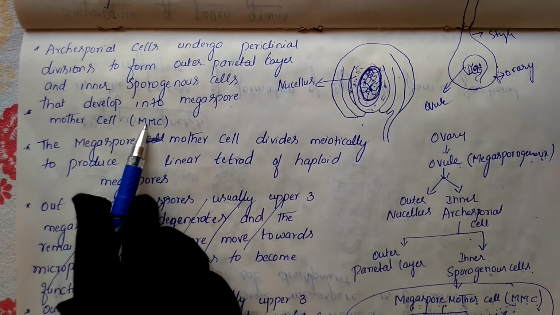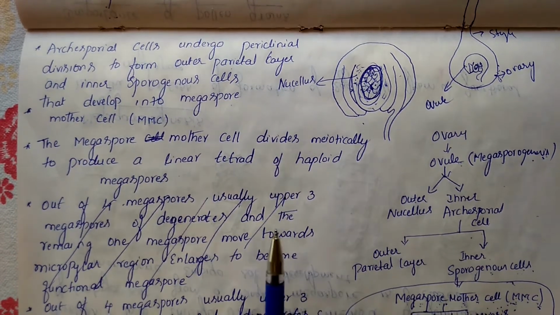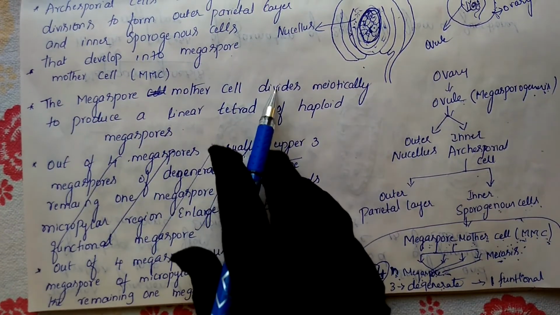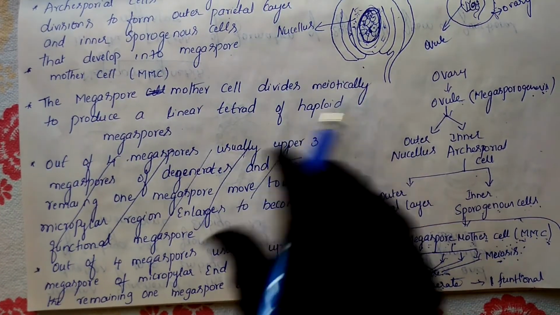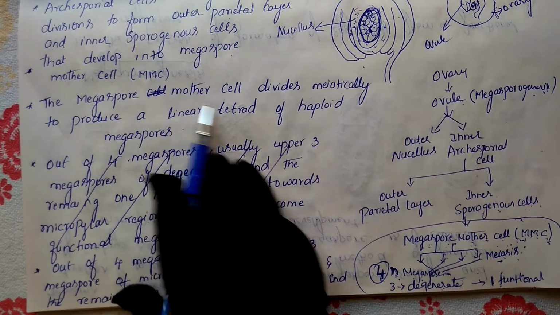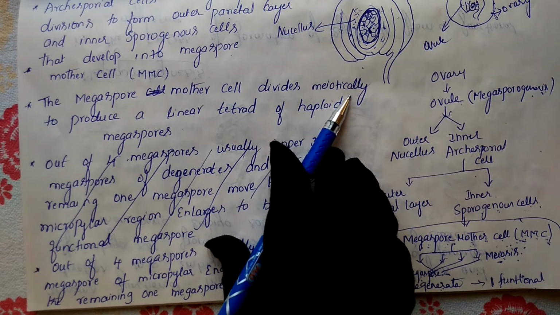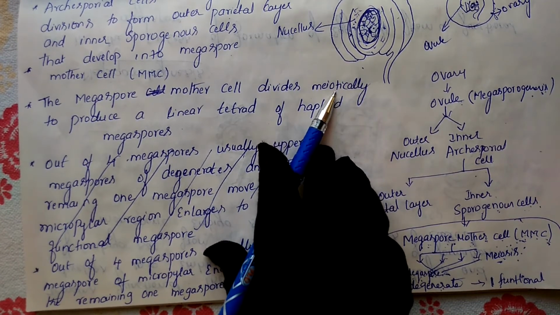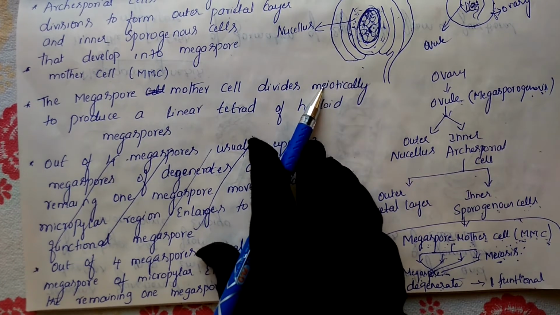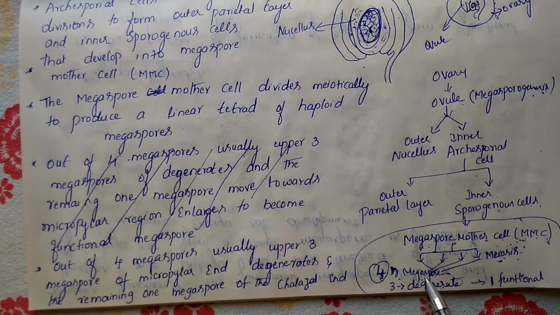They will develop into the megaspore mother cells. Later, as I studied here, these megaspore mother cells divide meiotically to produce a linear tetrad of haploid megaspores. Meiotically is nothing but undergoing meiosis cell division, and through that meiosis cell division they will get four megaspores.